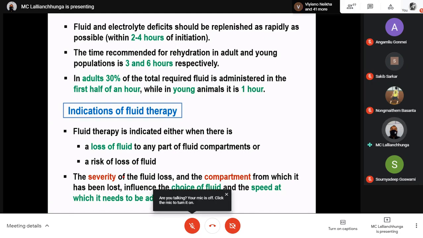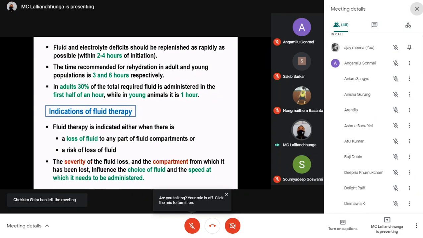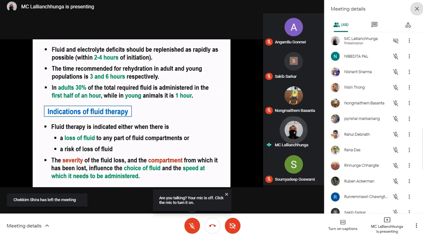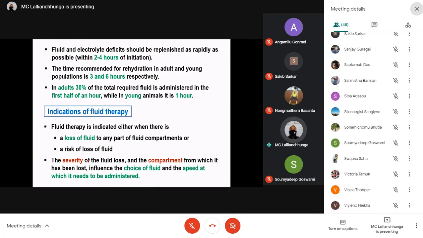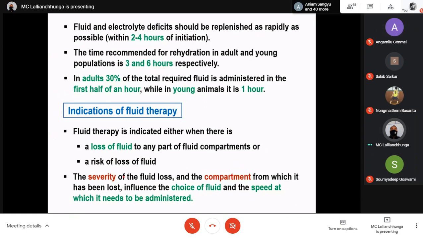The severity of fluid loss. This point is important. The severity of the fluid loss and the compartment from which it has been lost influence the choice of fluid and the speed at which it needs to be administered. So severity and the compartment from which fluid is lost will influence what kind of fluid you have to administer and at what speed.